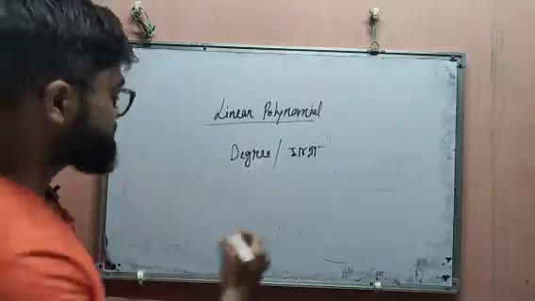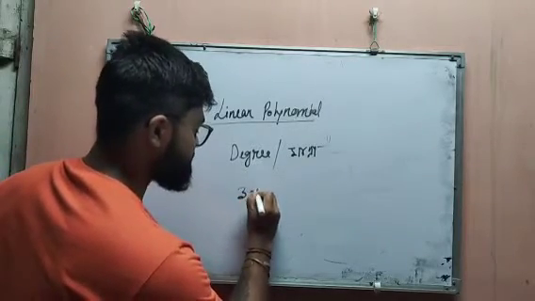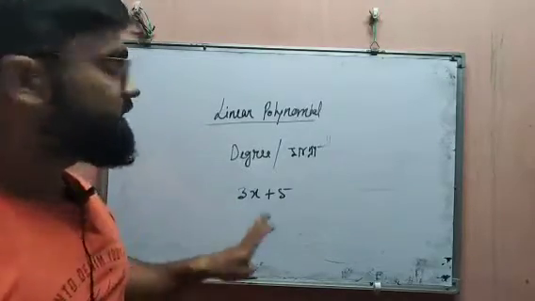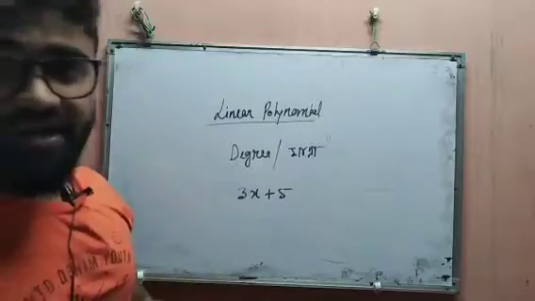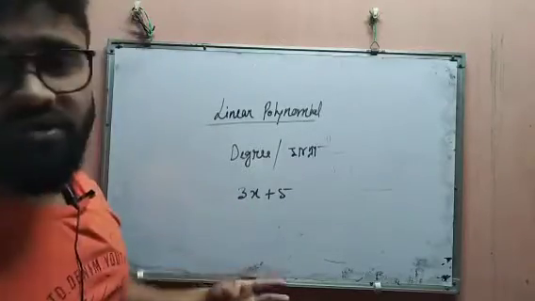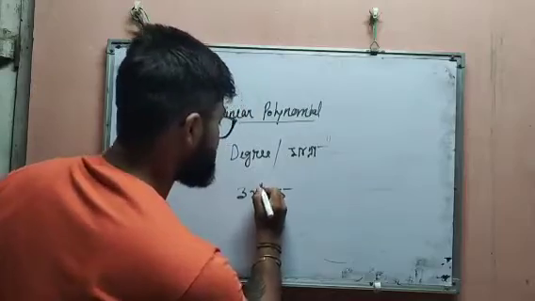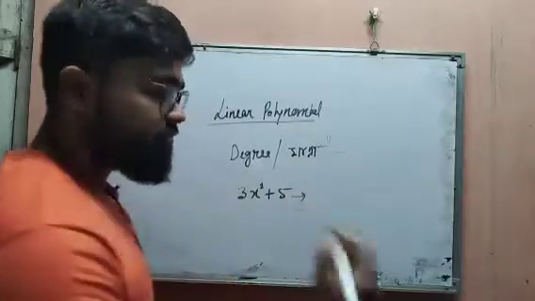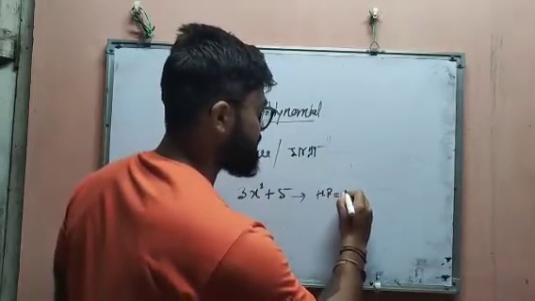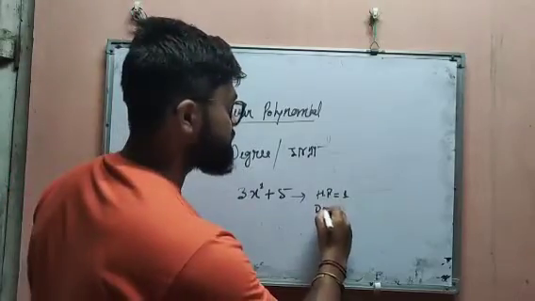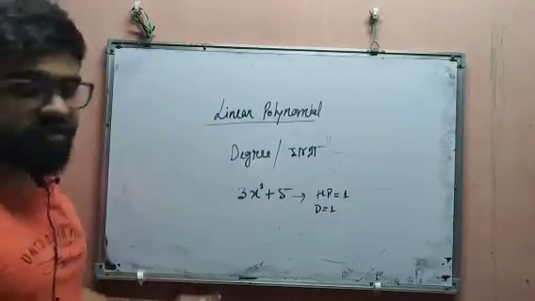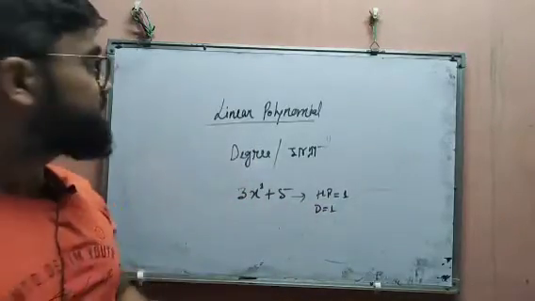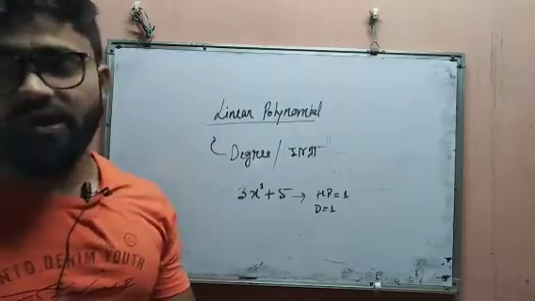So for understanding, suppose 3x plus 5. So this is a polynomial, and here the highest power is what? Here the variable is x. So on x, what is the highest power we have? The highest power is 1. So it has the highest power 1. As the highest power is 1, its degree is also 1. That is, the polynomial that has the highest power 1, that is, the polynomial that has degree 1, is called a linear polynomial.